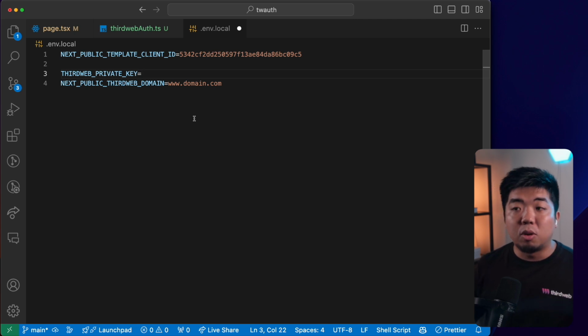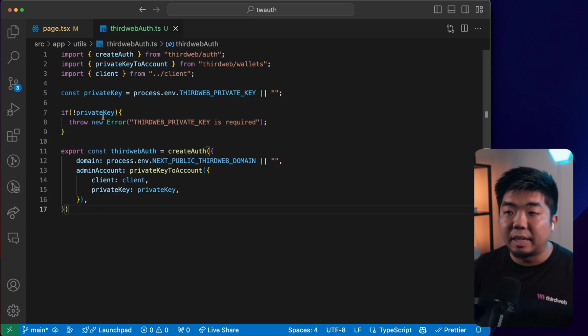Now, for this tutorial and example, storing your private key in an environment variable isn't the safest way to store your private key, and you won't want to store it that way. We'll link some documentation down below on how to securely store your private key using something like a secret manager. But for this tutorial and for the sake of time, we're just going to be setting up our private key right here in our environment variable. So I'm going to grab that, save it, and then we'll head back to our thirdweb auth.ts. Right, so I added my private key, and now we have our thirdweb auth set up.